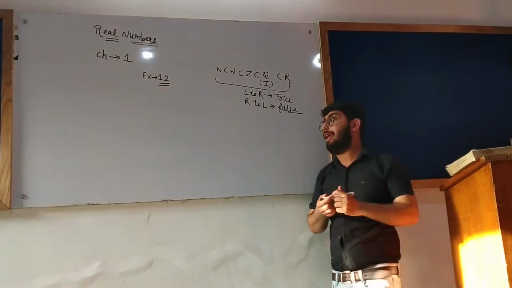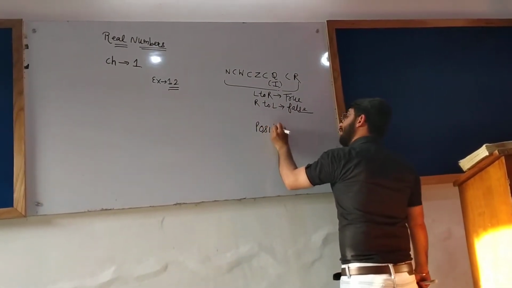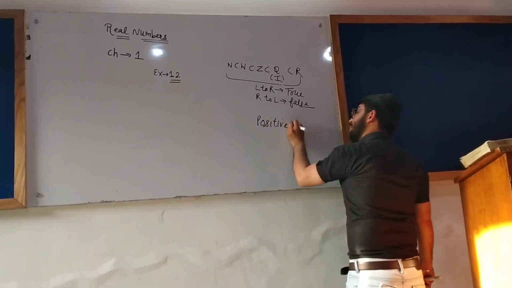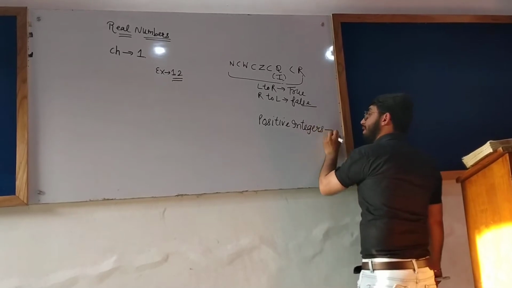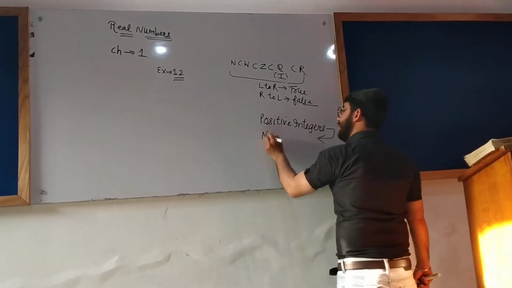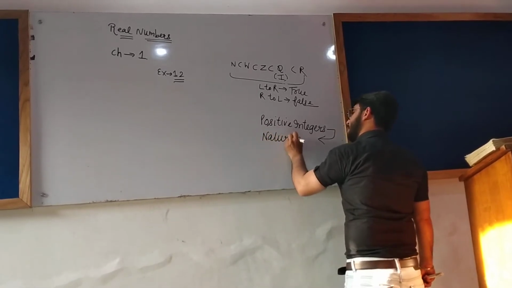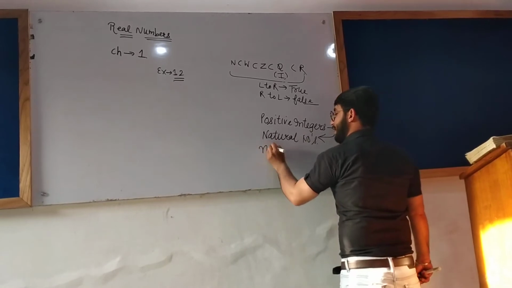All positive integers. First of all, let us recall positive integers. What are positive integers? What is the other name given to positive integers? We have learned this thing in the very first video. Positive integers means natural numbers.